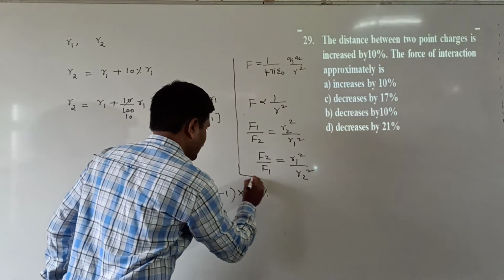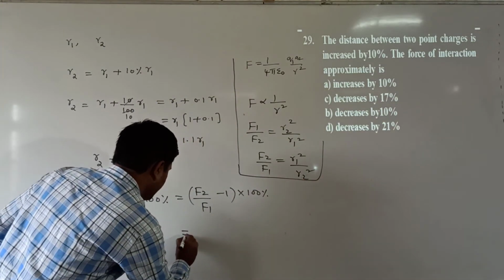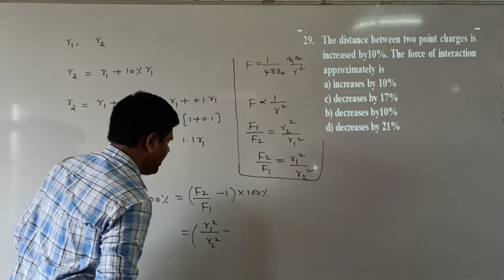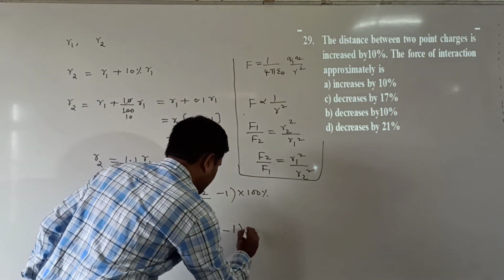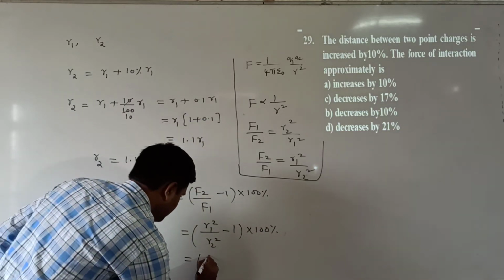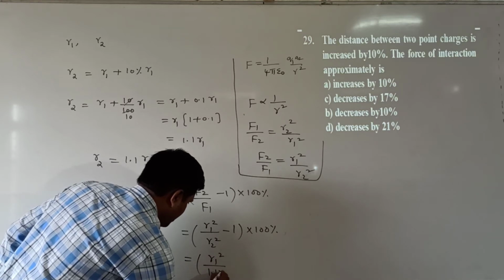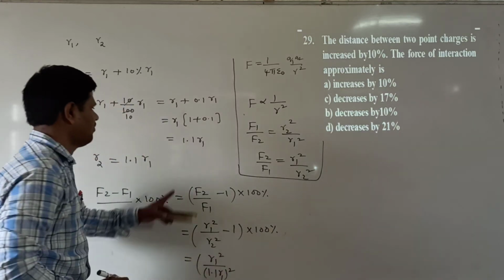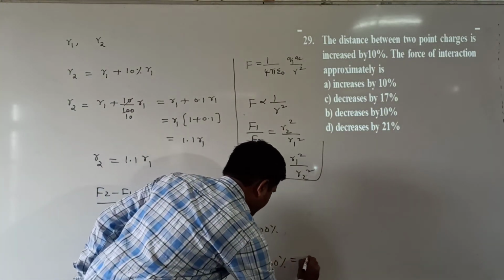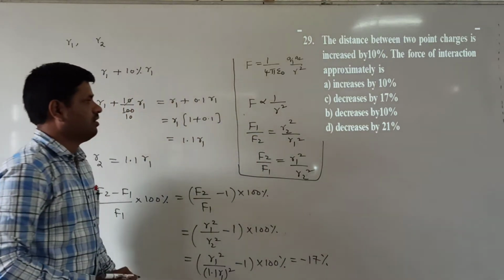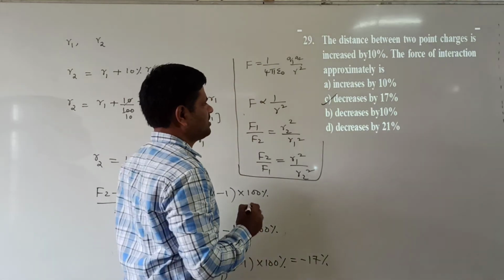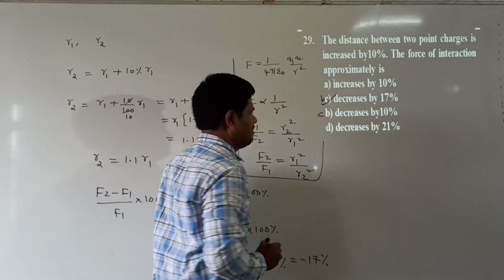Now I am writing that value here: F2 by F1 minus 1, which is R1 square by R2 square minus 1, into 100%. Now what is the value here? R1 square by (1.1 R1) whole square, minus 1, into 100%. When calculating this, we are getting minus 17%. A minus 17% means the value decreases, so it decreases by 17%.